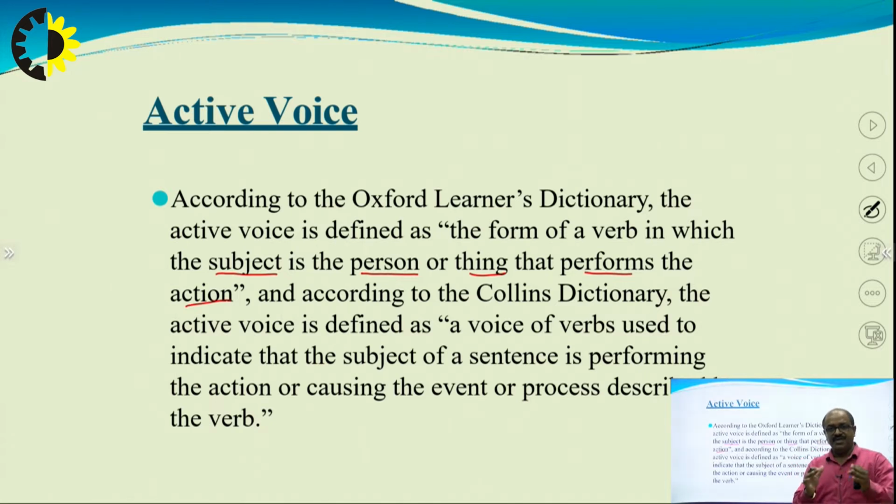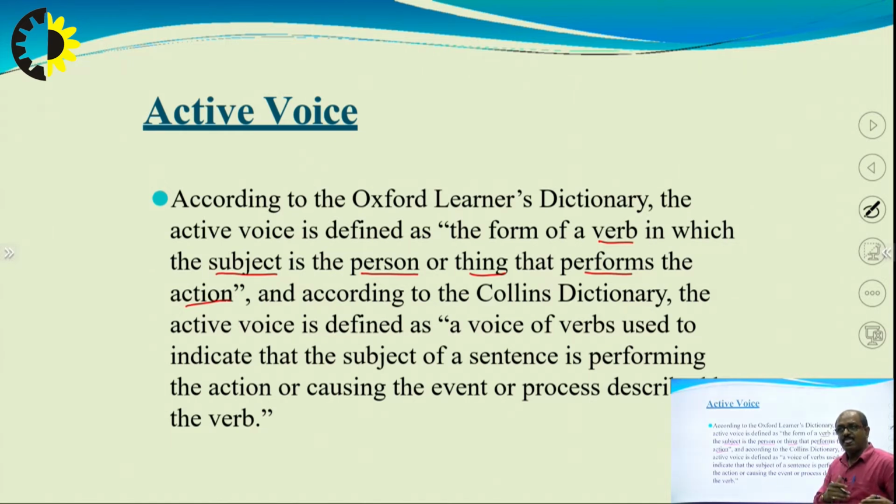So, you see that as per the Oxford Advanced Learner's Dictionary, the active voice is defined as a form of a verb in which the subject is the person or thing that performs the action.